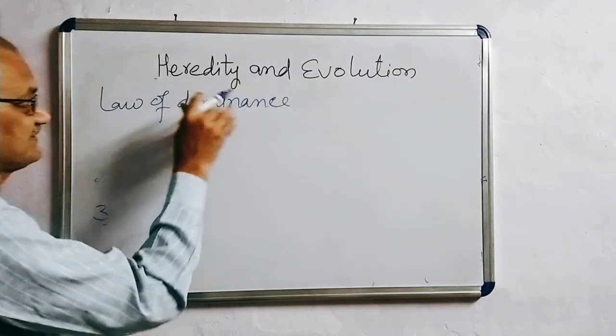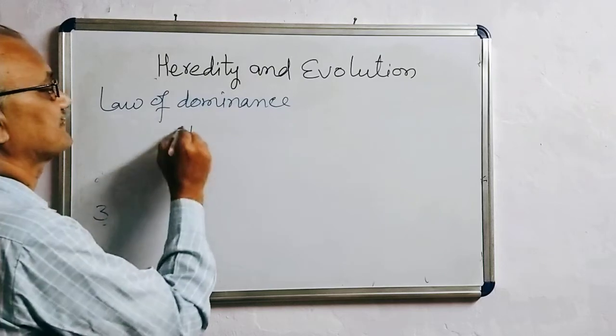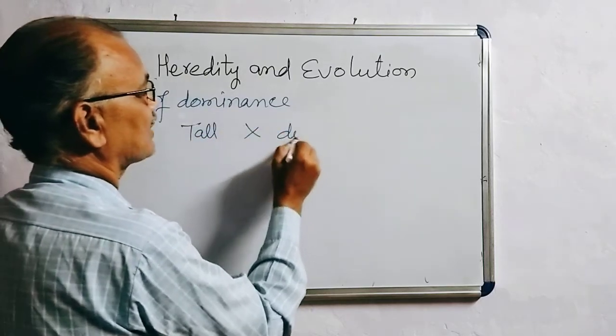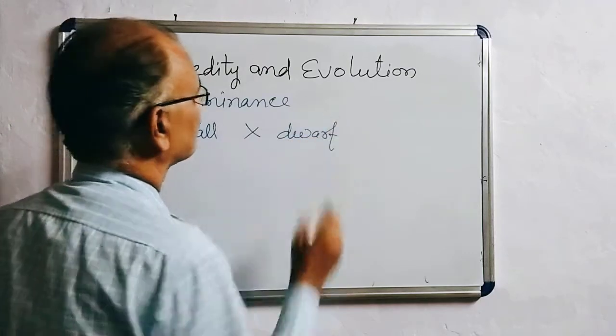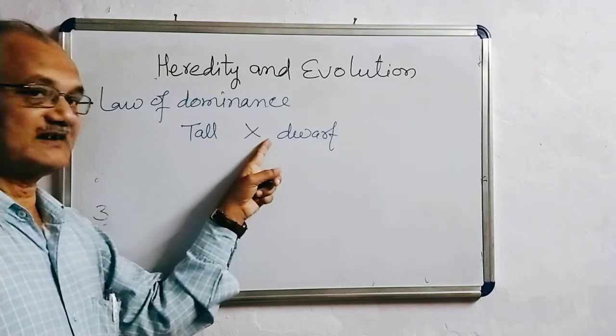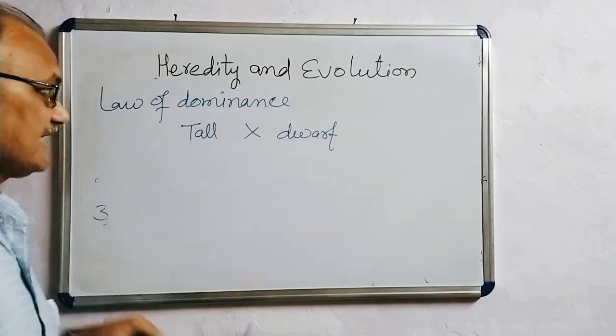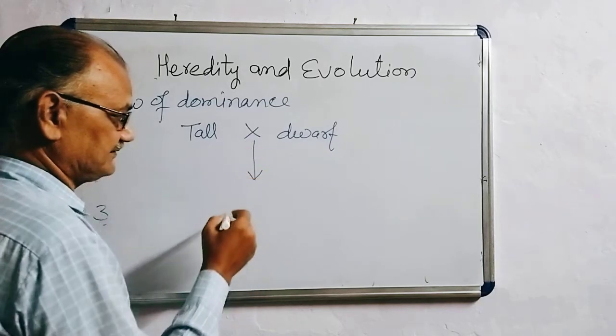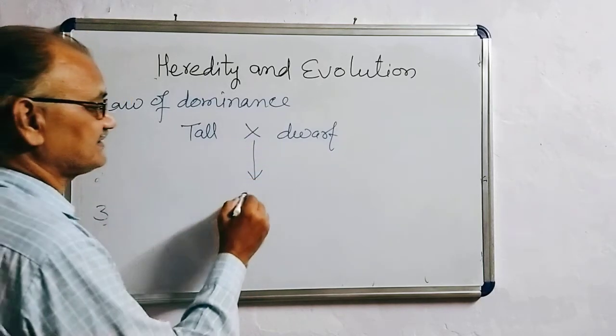This law states that when parents are differing, for example, parents are tall and dwarf, and are crossed, in the F1 generation only one type of offspring is observed, that is tall.